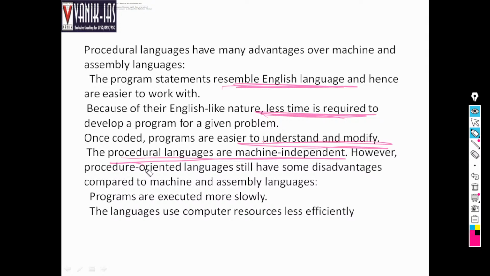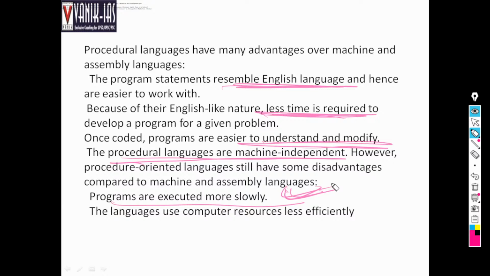However, procedure oriented languages still have some disadvantages. Programs are executed more slowly. Why are programs executed more slowly? Because computers cannot understand them directly, right? Computers only understand binary language. So even if you are writing in English, it is the job of another device to convert it into binary language, then the computer will understand.